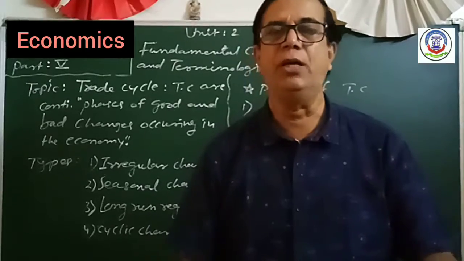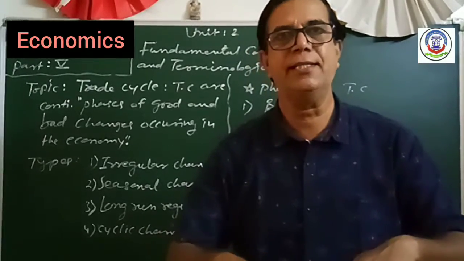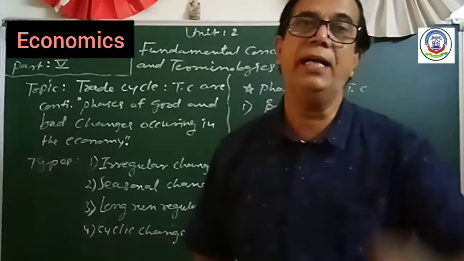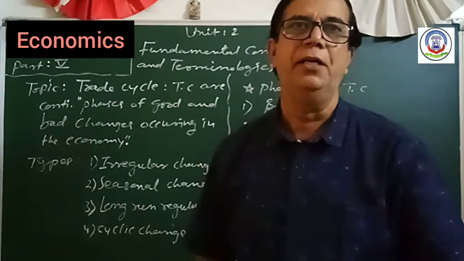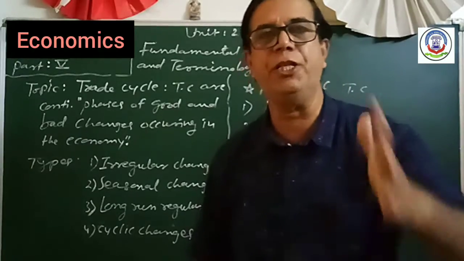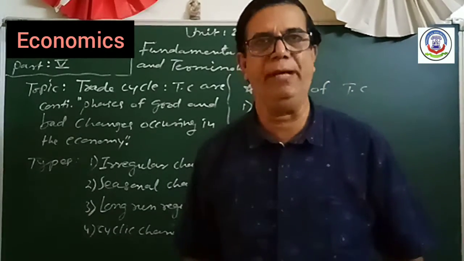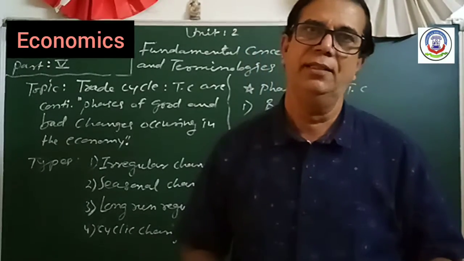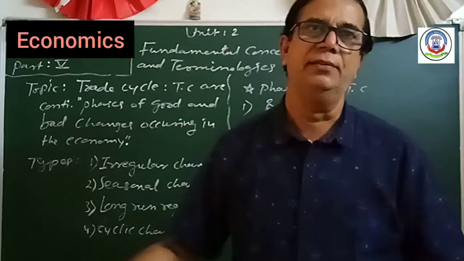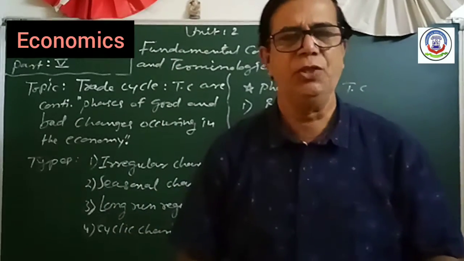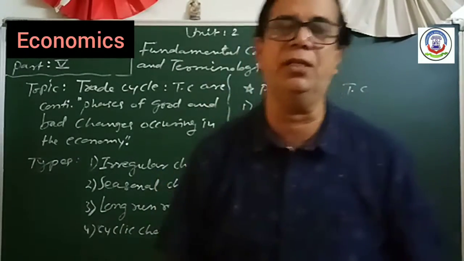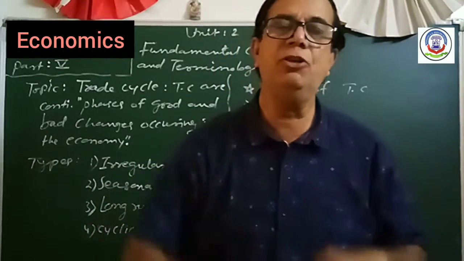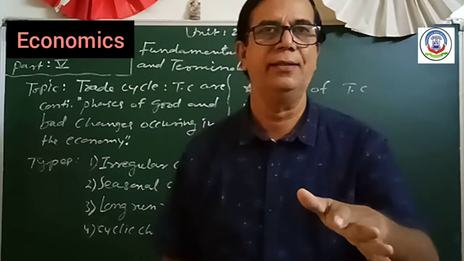Just, you know, because of coronavirus in the world, at present the market is facing the situation of depression. All the businessmen are waiting for the customer, but in the market there are very few customers. So this type of situation happens or occurs in the market. So that is known as trade cycle.